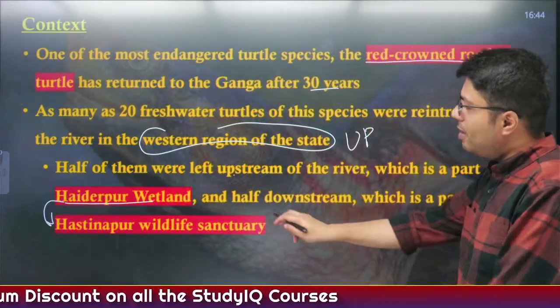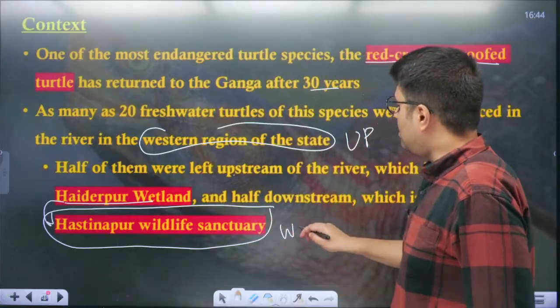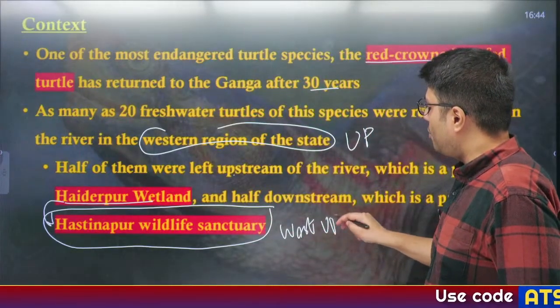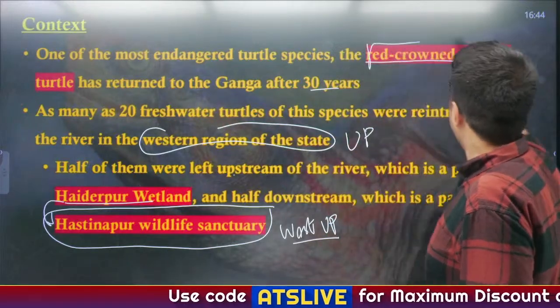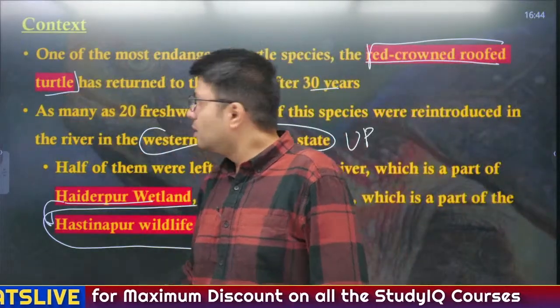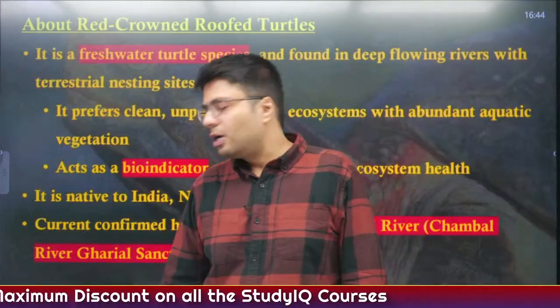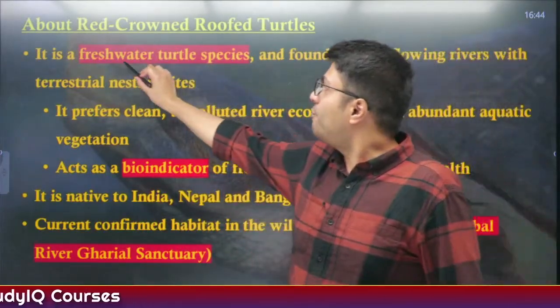So, these have been introduced in Hastinapur Wildlife Sanctuary, which is located in the western part of Uttar Pradesh. We'll deal with this, but first let us understand a few facts relating to this species in the news, that is the red-crowned roof turtle. Okay.